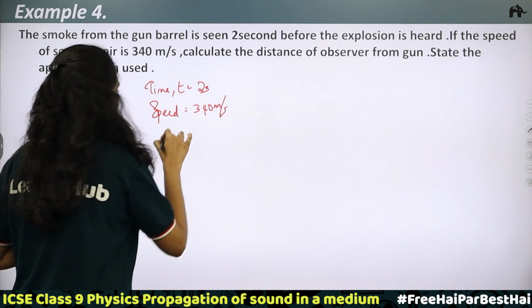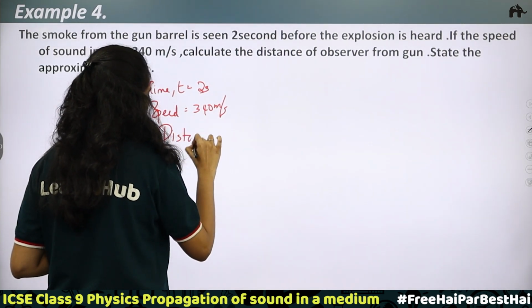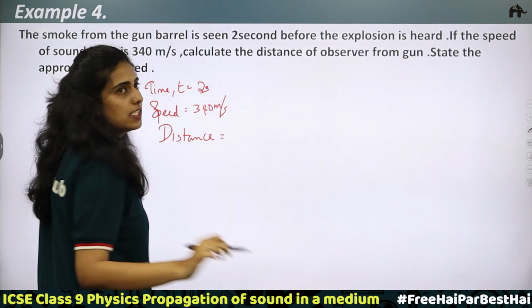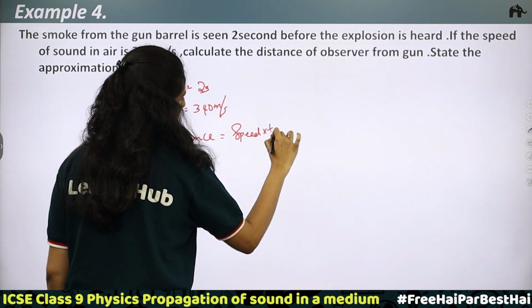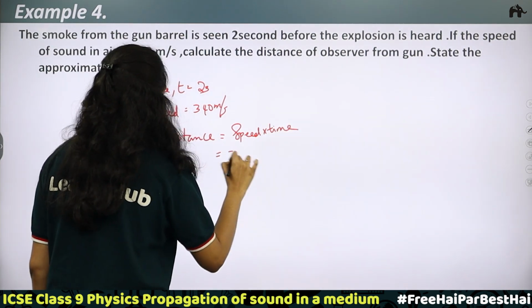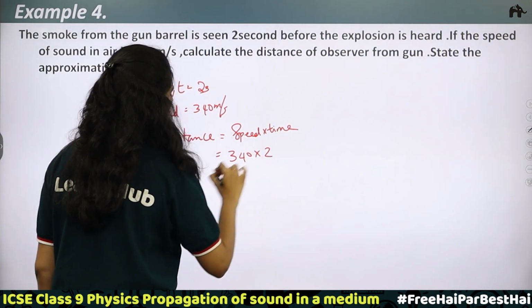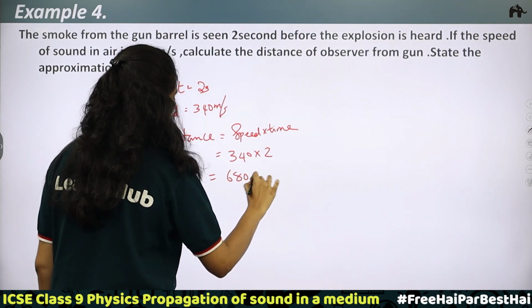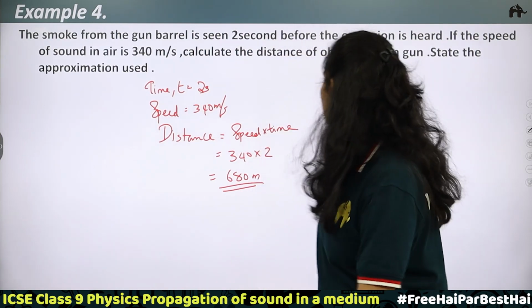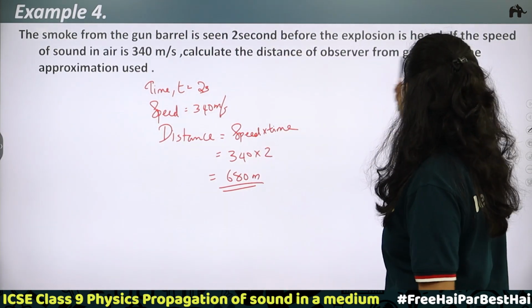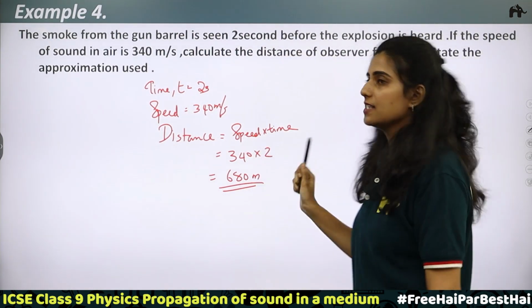Then what is the distance? If speed is distance by time, then distance will be equal to speed into time. That is 340 into 2, equal to 680 meters. So, 680 meters is the distance. The distance of the observer from the gun is equal to 680 meters.